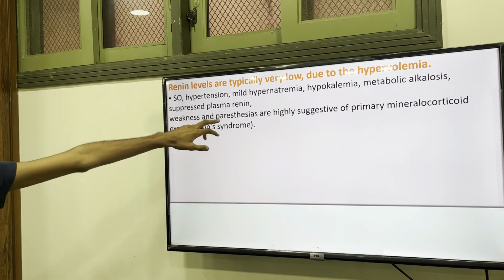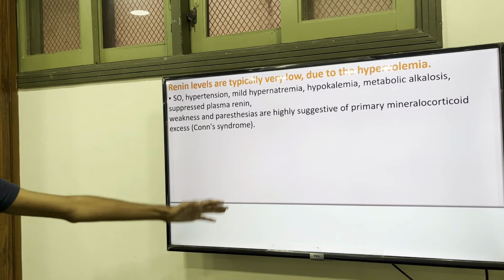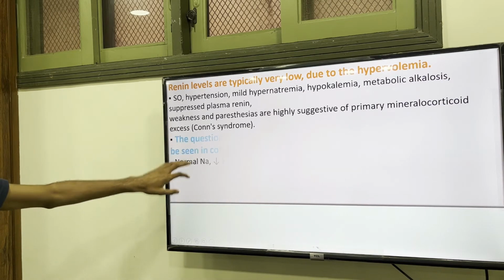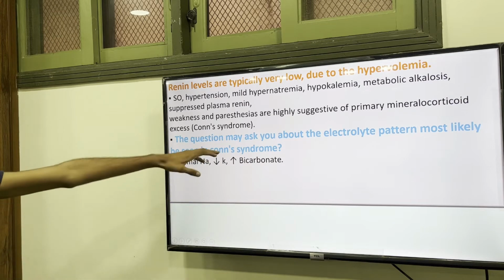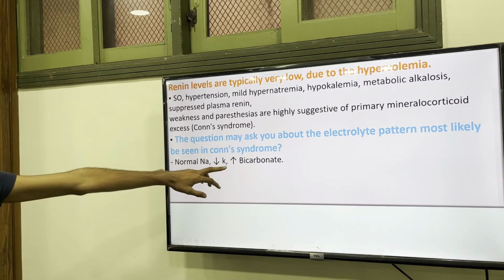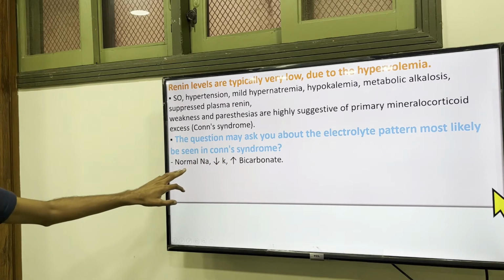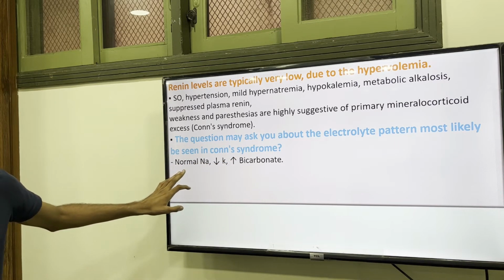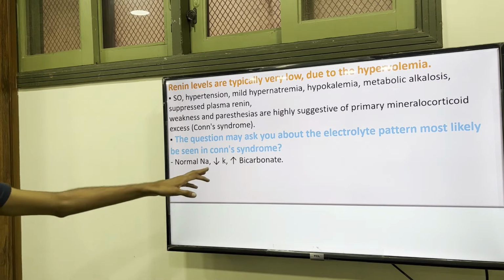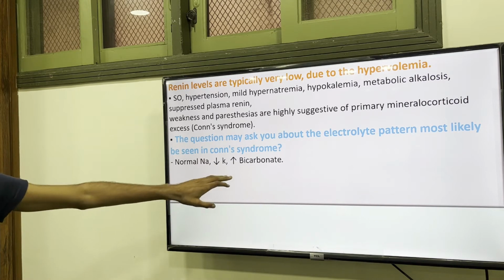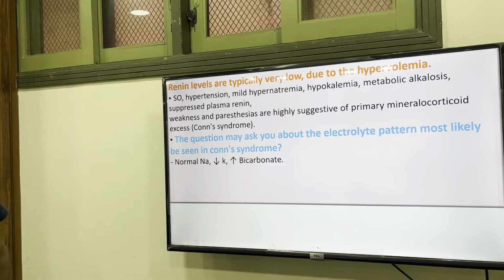Weakness and paresis are highly suggestive of primary mineralocorticoid excess, or you can say Conn syndrome. So the question is why sodium is normal and potassium is low, bicarbonate is high. Sodium is normal because of our aldosterone escape system. But in these conditions, hypokalemia occurs because of high aldosterone, and the bicarbonates are also high.